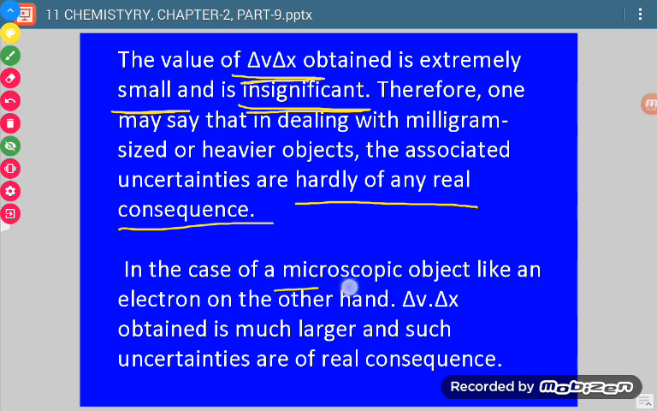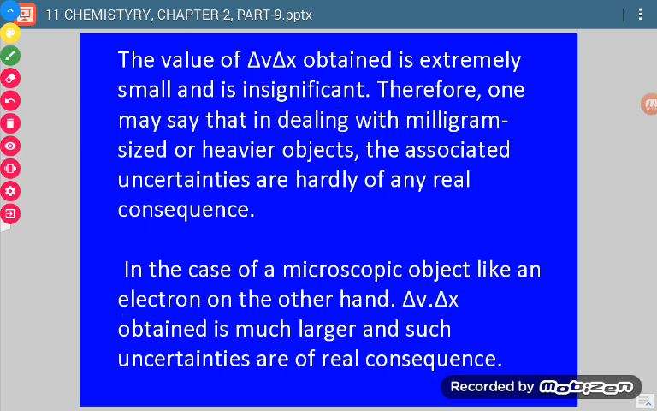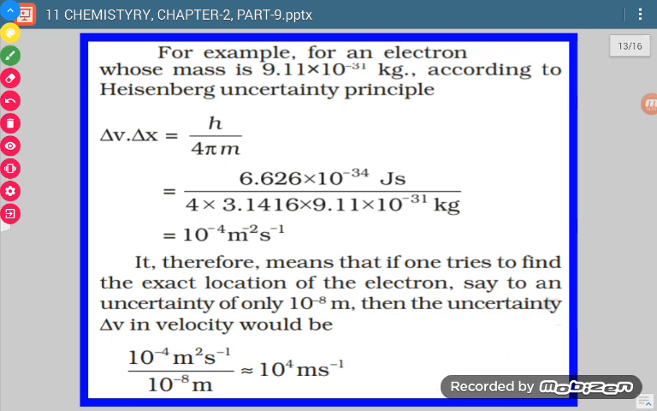Now in case of microscopic objects like an electron, this value obtained will be much larger. Much larger means it can be determined easily. When we can determine the value, it means it has consequences, it will play its role, and there will be some effects which we can see. Now let us take a microscopic particle, the electron. The electron has this much mass. When we determine delta V into delta X, the value comes out to be 10 raised to power minus 4.